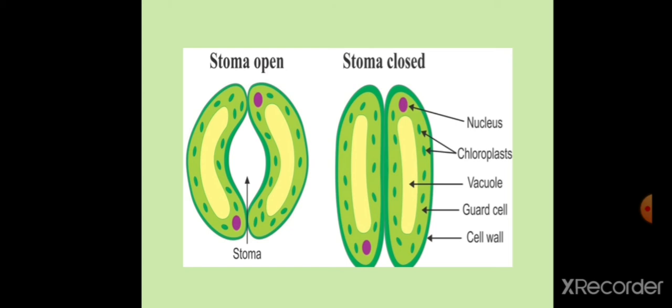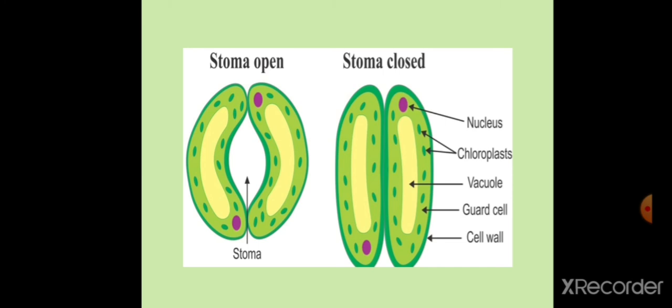Can you see the second part of the picture where the stomata is closed? The hole or the pore is closed. So they can also close it during the daytime if a leaf is short of water. So what is the guard cell doing? At night it is being closed. Why? Because they do not need to photosynthesize, and if it remains open, the water may evaporate. But in daytime also, if the plant or the leaf is having a shortage of water, the stomata can close during the daytime as well, but this happens very rarely.